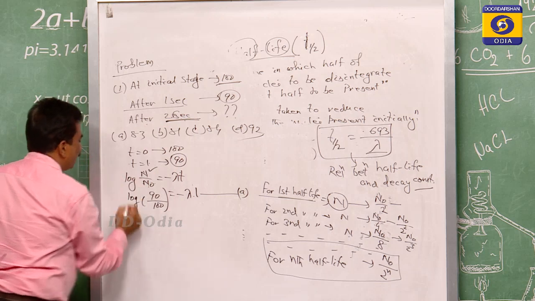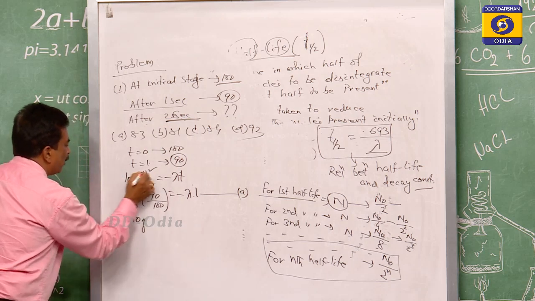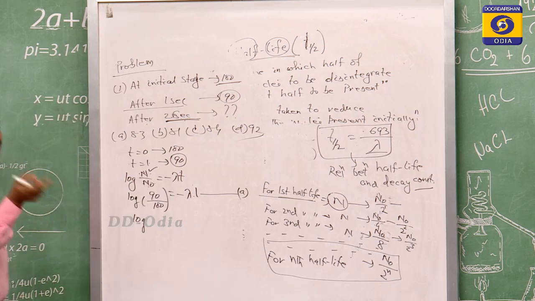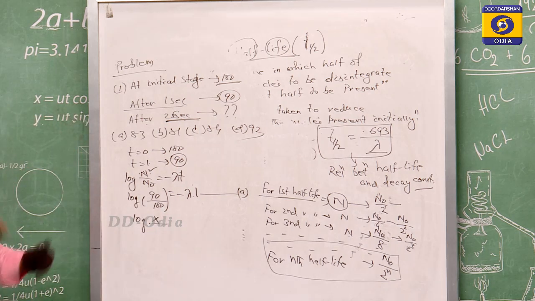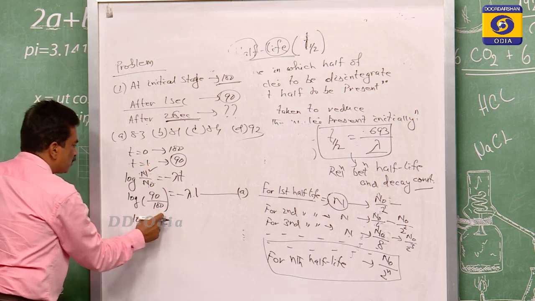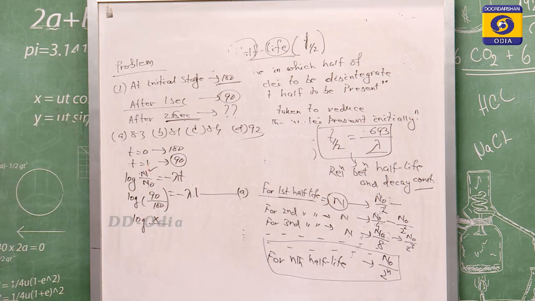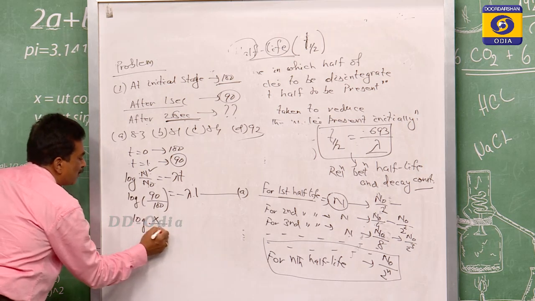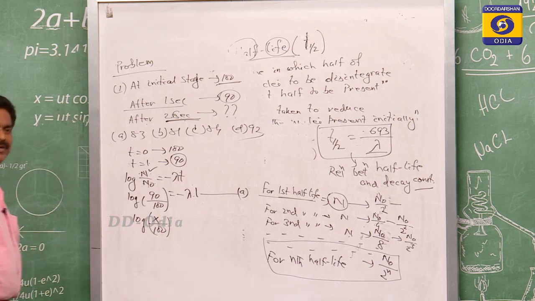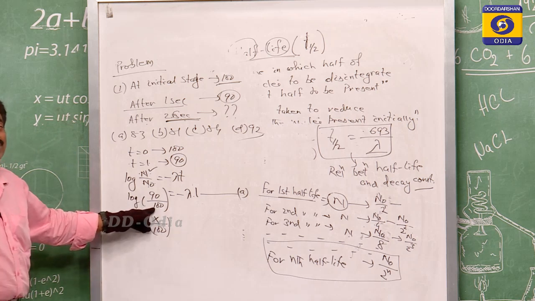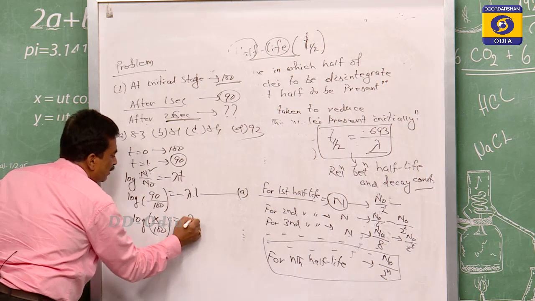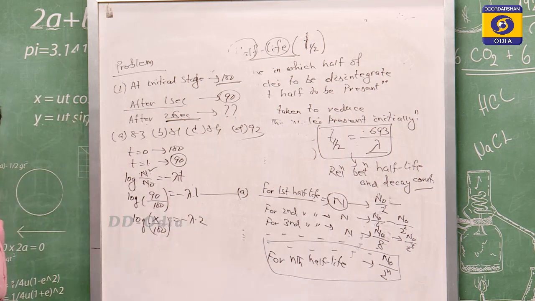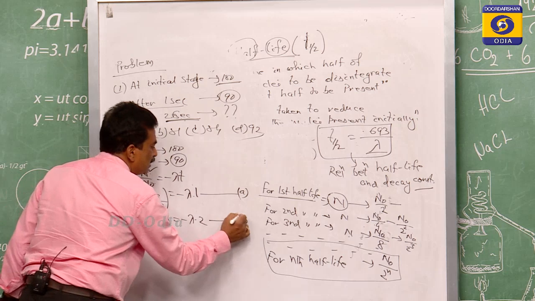Then after 2 seconds, the question comes: what number will be present? The same formula applies, where N is the number of atoms present. What number of atoms is present after 2 seconds? Let that be x. Then N0 is the number of atoms present initially, and initially the number of atoms present is 100. Most students will say that it is 90, but that is not 90. Initially, according to the formula, it is 100. So log of x by 100 is equal to minus lambda into 2. So this is equation two.